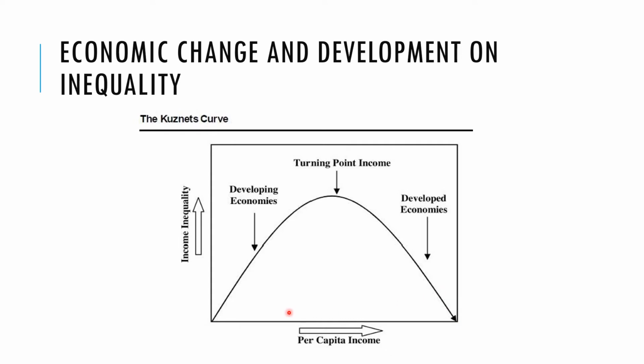So there's this idea that you have to go through a stage of growing income inequality to create an incentive for development, and then there comes a turning point, at which you reach a certain level of development where state tax systems kick in and inequality starts to reduce. So he says when you track many countries over time as they progress from developing to developed, you see income inequality rising, and then as they become more developed, eventually falling. But of course, there are many critics of this theory as well.